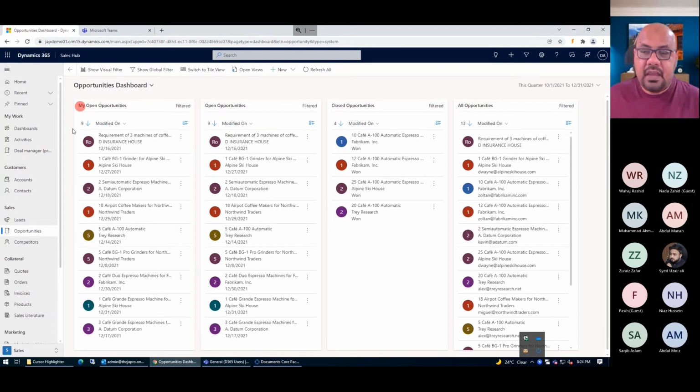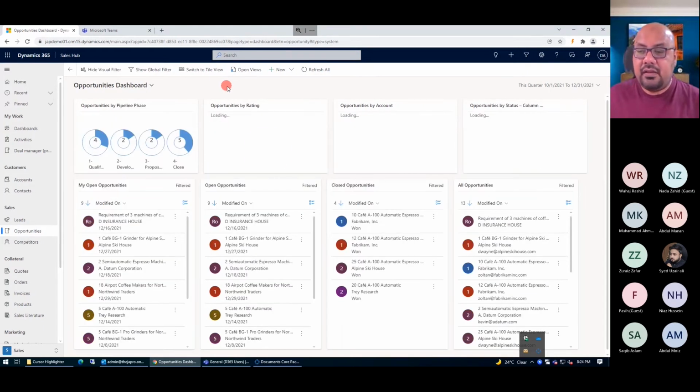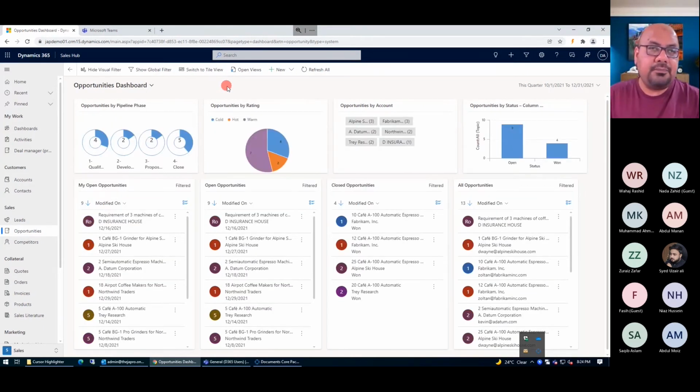Now I can see my open leads, total open leads, closed leads, my open opportunities, closed opportunities, and all opportunities showing up here. In the same way, I can enable the visual filter here, and it's going to show me this type of dashboard. Now, the beauty of the system is that you can have your own dashboards for each and every entity, in a very interactive way. System gives you the best, but you can also extend it, depending on the nature of the business or the information that you want to visualize. So this is what you can do very easily.